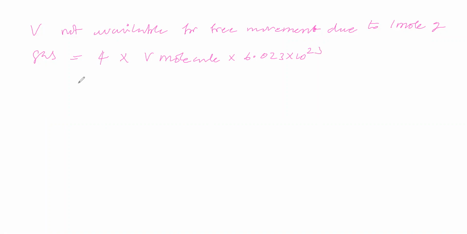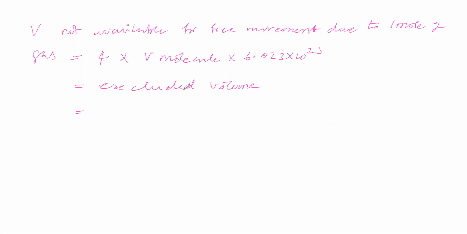Shall we say this is called excluded volume? Excluded volume means unavailable for free movement. Shall we say this is called 4 into volume of a molecule into Avogadro number, and it is called excluded volume. Excluded volume means not available for free movement.